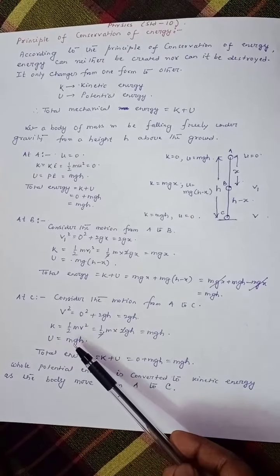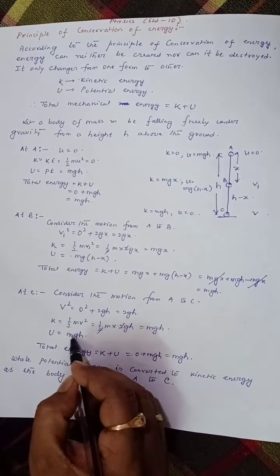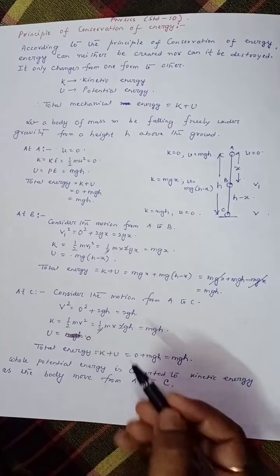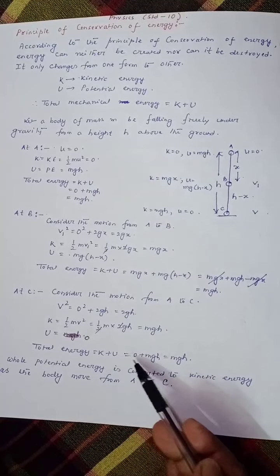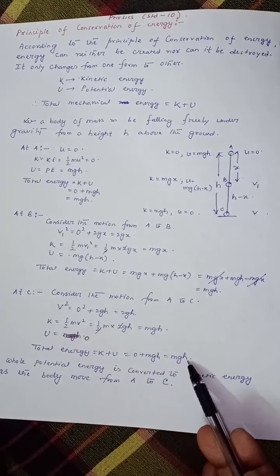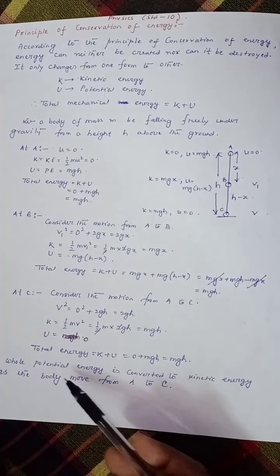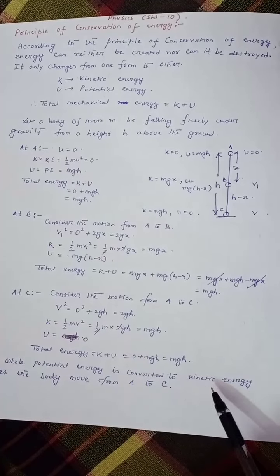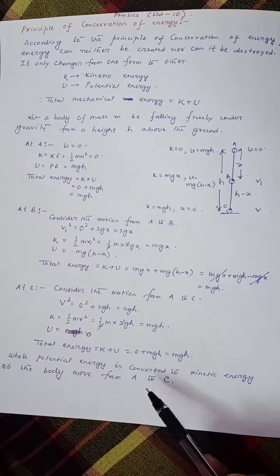Potential energy at point C is equal to 0. So what is the total energy? It is K plus U, that is mgh plus 0 equal to mgh. So you can say the whole potential energy is converted to kinetic energy as the body moves from A to C.